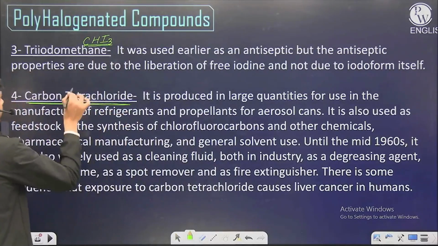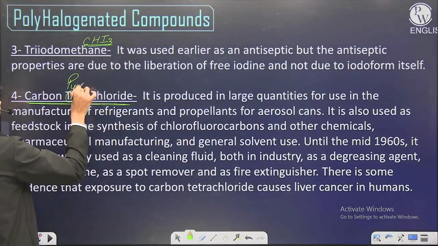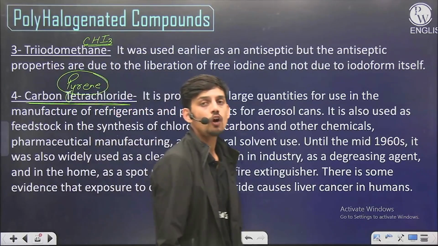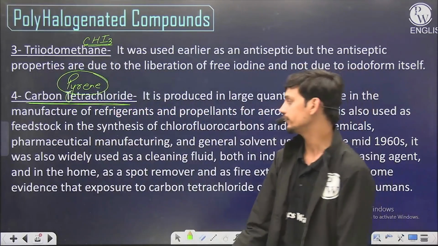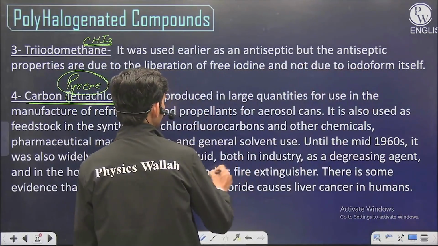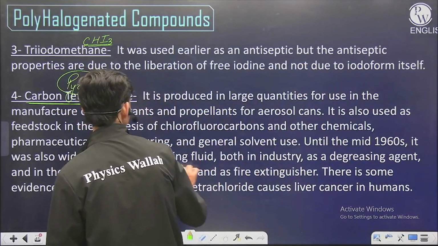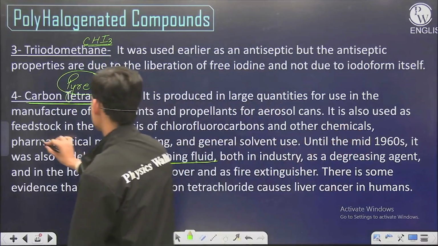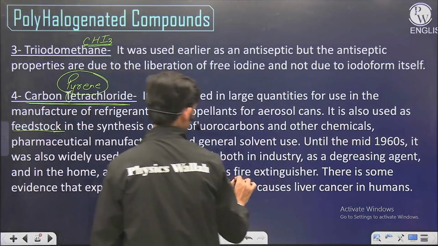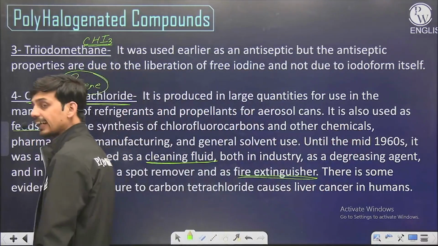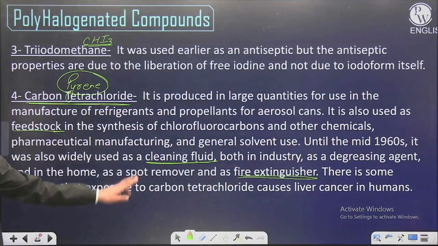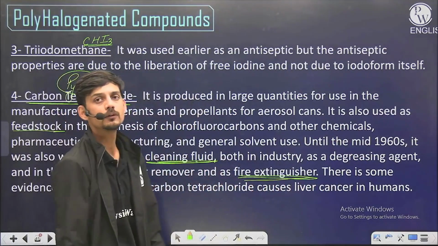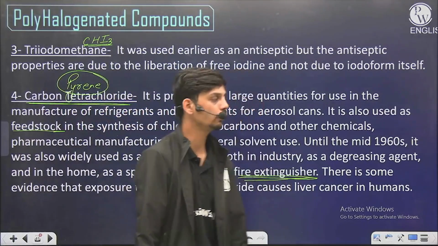Now this carbon tetrachloride, the common name for this is pyrene. Remember this common name, it has been asked several times. And the common use of pyrene is as a fire extinguisher. And the second common use is as a cleaning fluid. So as a fire extinguisher and as a cleaning fluid, these are the two common uses of pyrene or carbon tetrachloride.